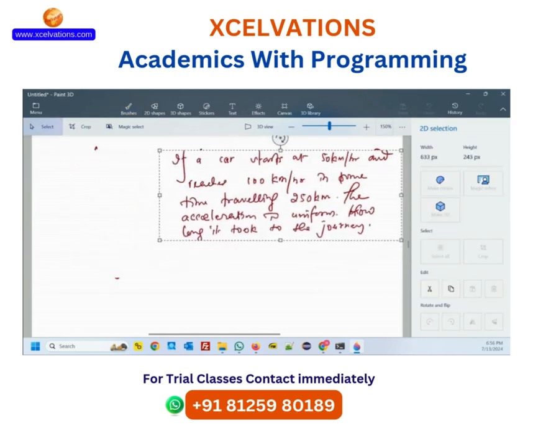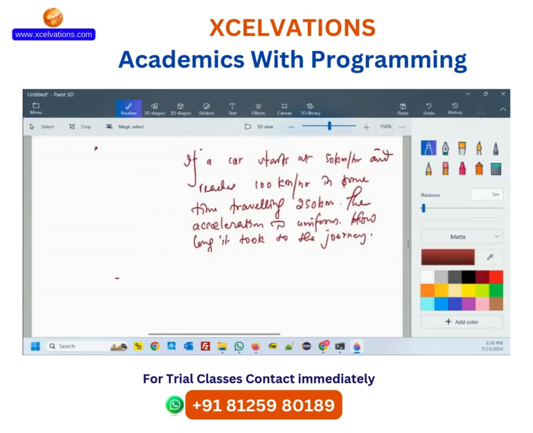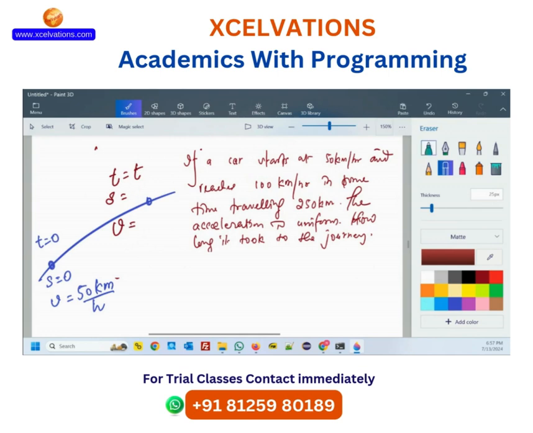I hope you can read my handwriting. So rather than solving your way, let us solve it the simple way. Car starts and car ends, right? What is time? 0. Since 0, velocity was how much? 50 kilometers per hour. Next one. Time T we don't know. S we don't know. What do we know? Speed, distance. Distance we know, right? How much? 100 kilometers.